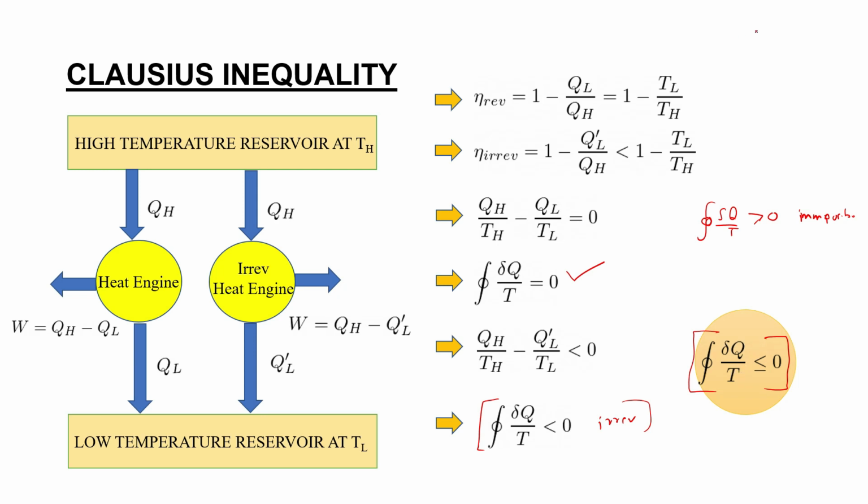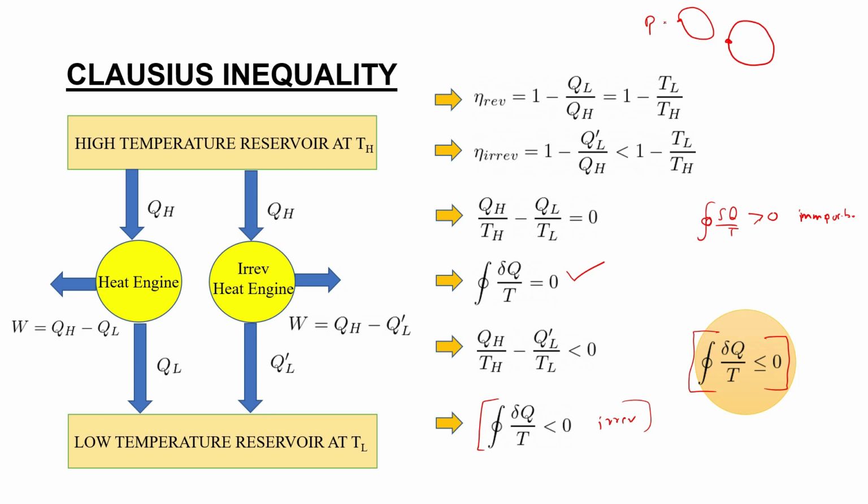So we have seen that for a cyclic process, any property, if you take for a cycle, will come back to its initial value. For example, if you take the temperature at state 1, if it comes back to the initial state, its temperature will remain same. If you take pressure for a cycle, it starts from a point and again comes back to that point, so the pressure will remain same.